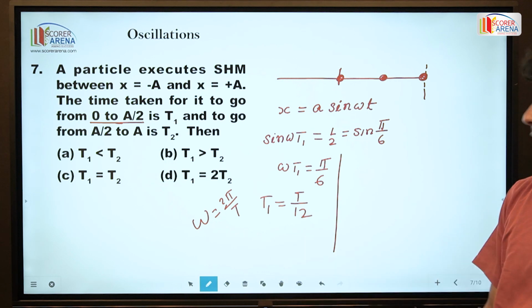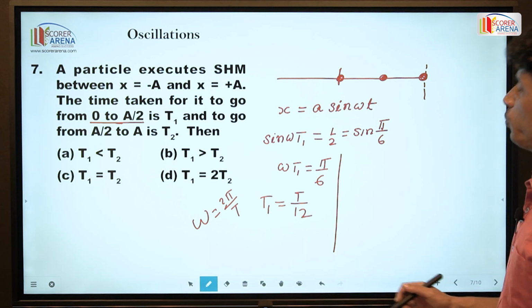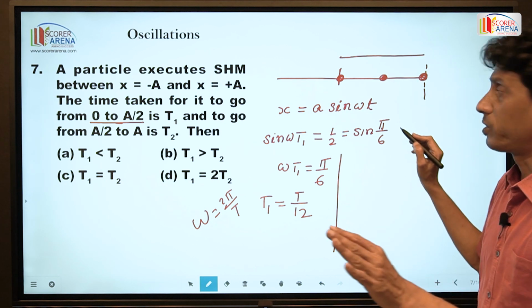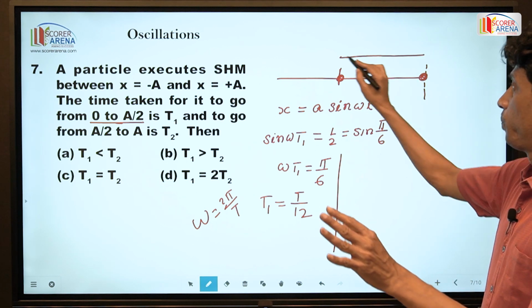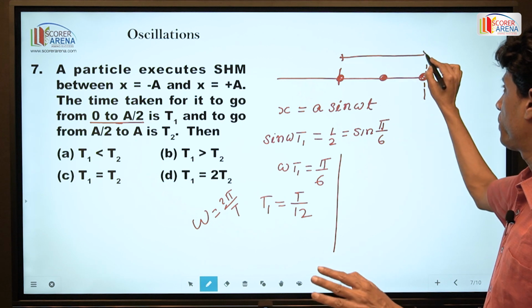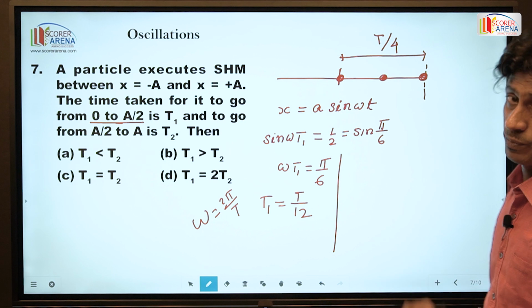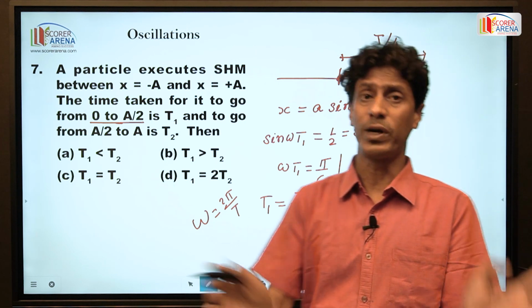And you know, from the mean position to the extreme position, it is 1/4 of the oscillation. Time taken by any particle from the mean position to the extreme position is T by 4. For this it is not necessary to calculate.